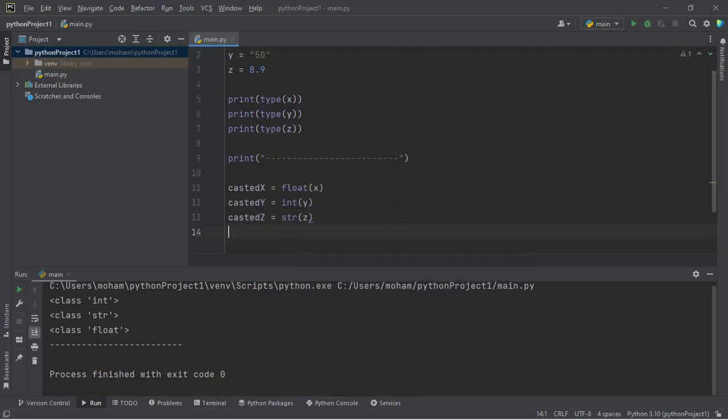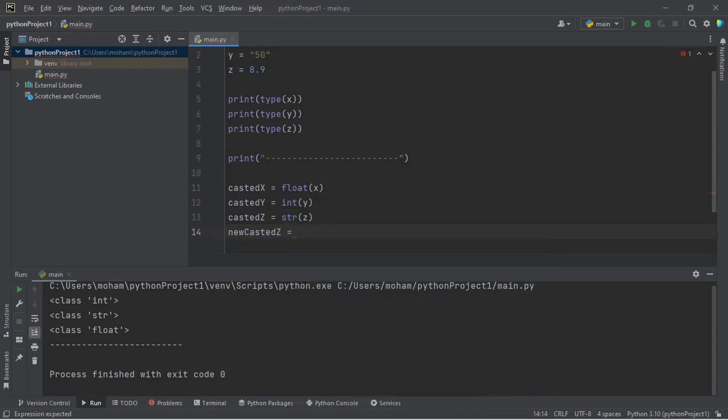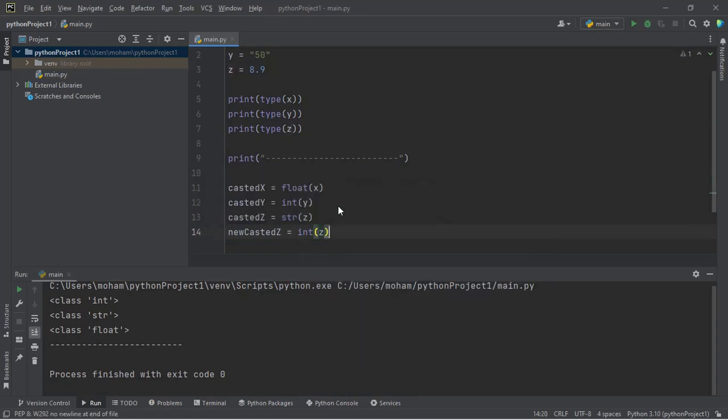Now I could still change this to an integer and we'll see something. So I'll call this variable new casted z. Then I'll say integer, then I'll put my z again.